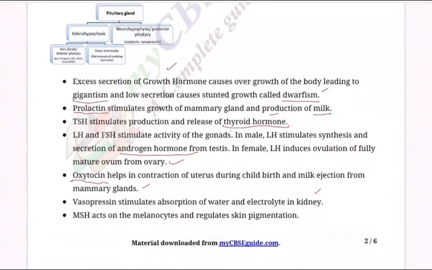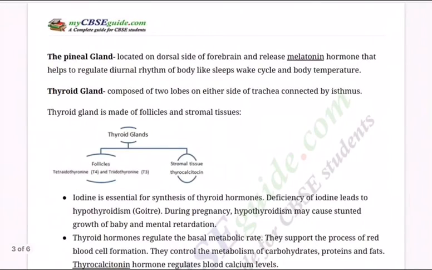Then MSH acts on the melanocytes stimulating hormone. It acts on melanocytes, cells that are responsible for our skin color, white color, fair color, black color, brown color. That skin color will be decided by melanocytes. Even hair colors is decided by melanocytes. And this regulates the skin pigmentation as well as hair pigmentation.